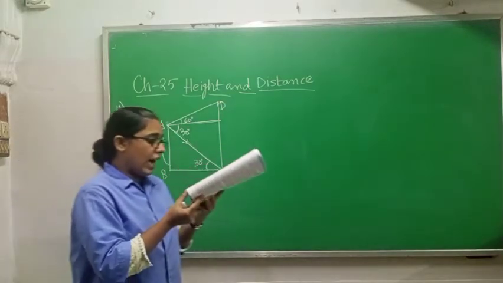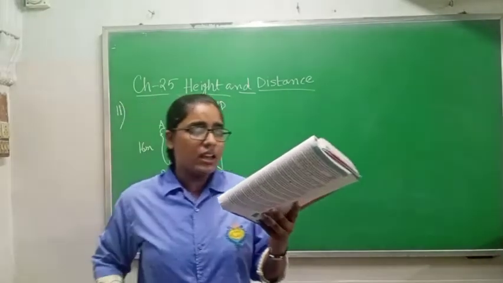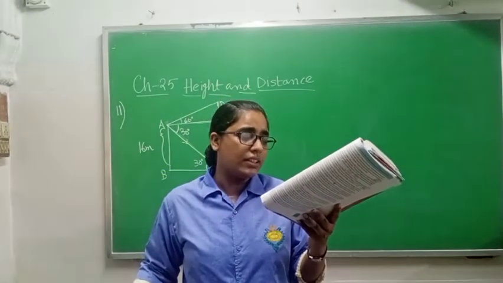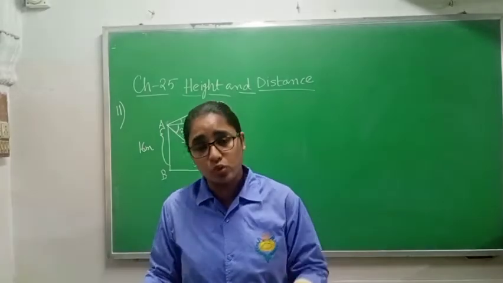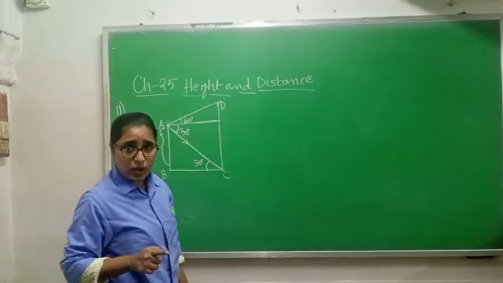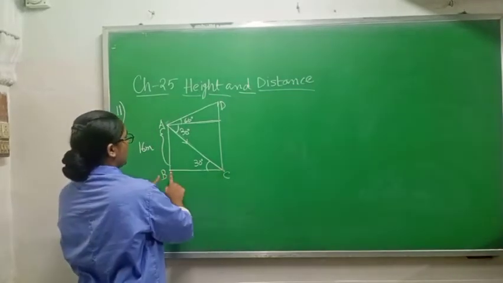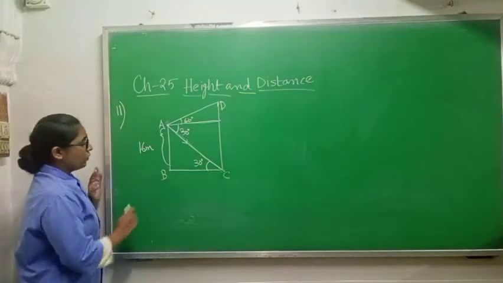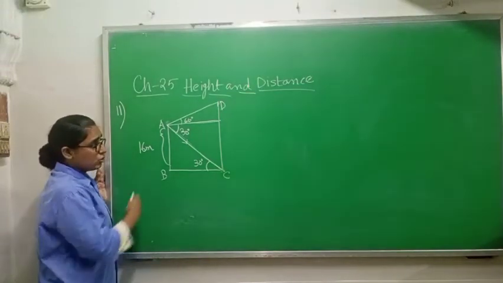If the height of the building is 16 meters, calculate the height of the monument and the distance of the building from the monument. You have to find two things: height of the monument, it means CD you have to find, and the distance between building and monument.